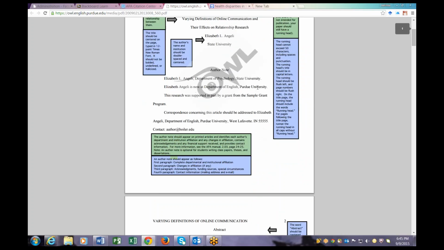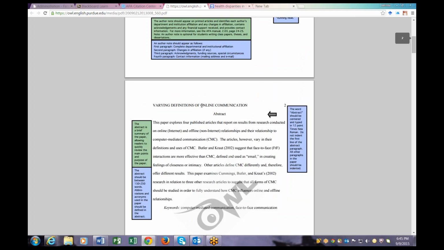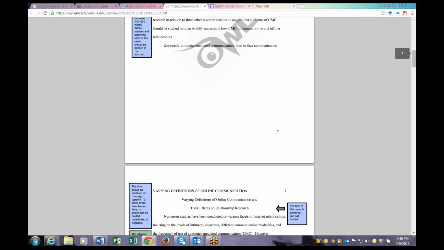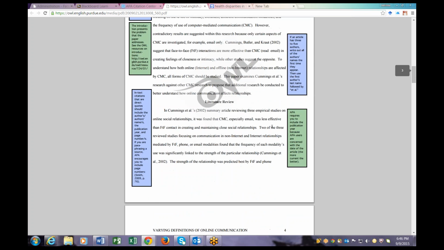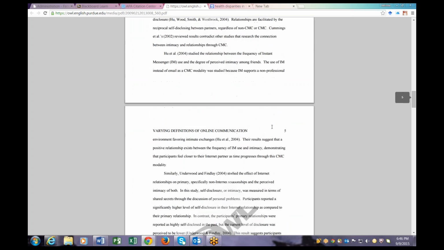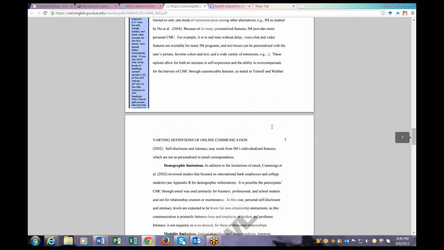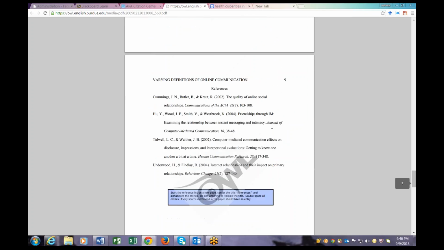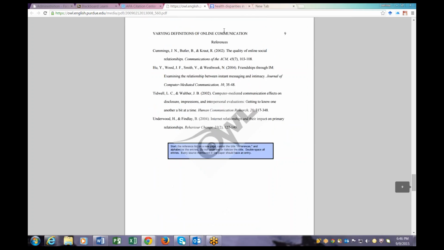So I want to scroll down, take a look, running head, not the words, page number, top right, as I go through the same thing. I want to get to the reference page. So take a look at the reference page. Running head, page number, references is centered.